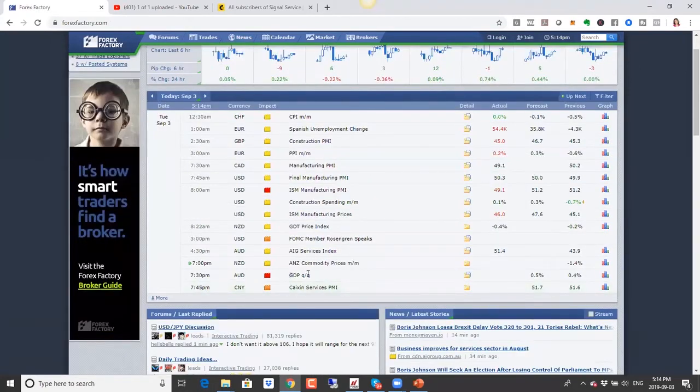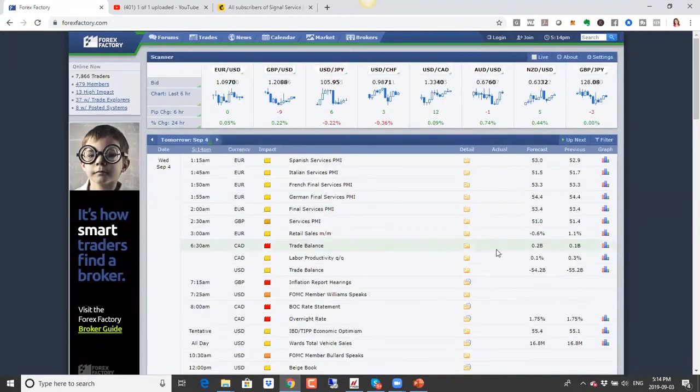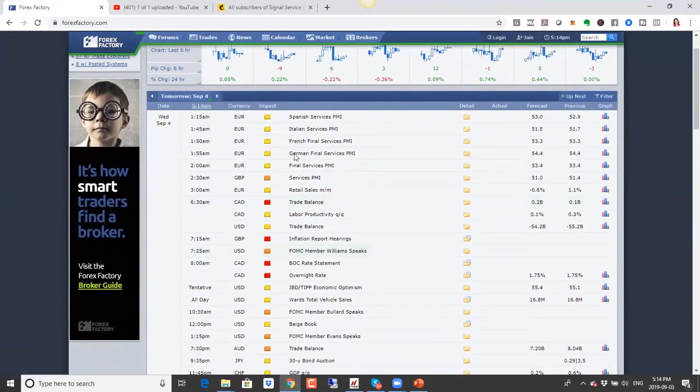So expect there to be more volatility in the British pound as a result of that. Coming up in the evening, we have quarterly GDP numbers for Australia, and then into tomorrow, into the European session, we have PMI numbers out of the Eurozone. If the PMI numbers are below expectations, we are likely to see a drop in the euro. And if the services PMI numbers are below expectations for the British pound, that is likely to cause a British pound drop as well, because these negative numbers will cause the market to expect interest rate cuts. So keep that in mind.